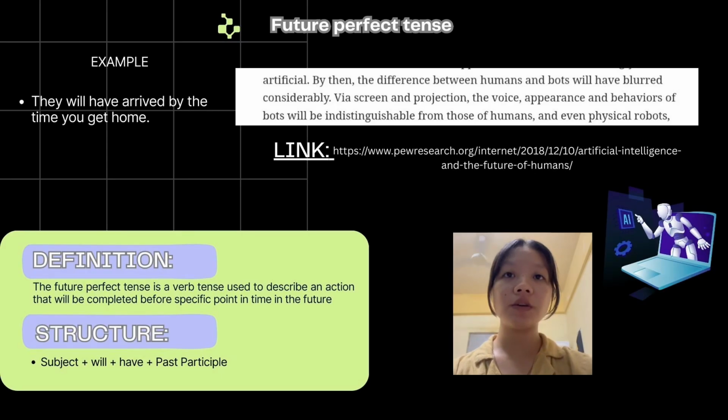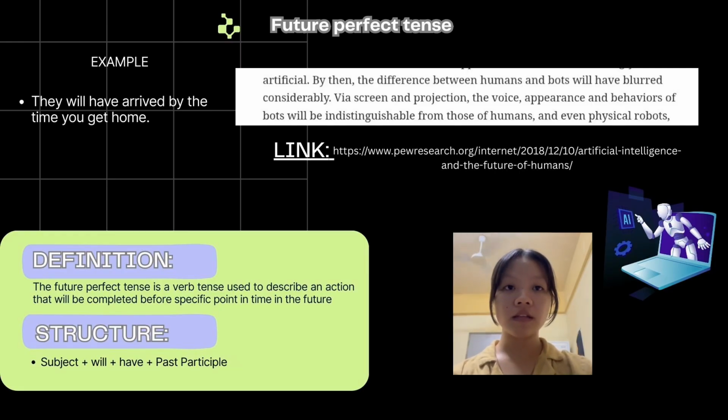So let's continue with future perfect tense. Future perfect tense is a verb tense used to describe an action that will be completed before a specific point in time in the future. And here is the structure of using future perfect tense: subject plus will plus have plus past participle.